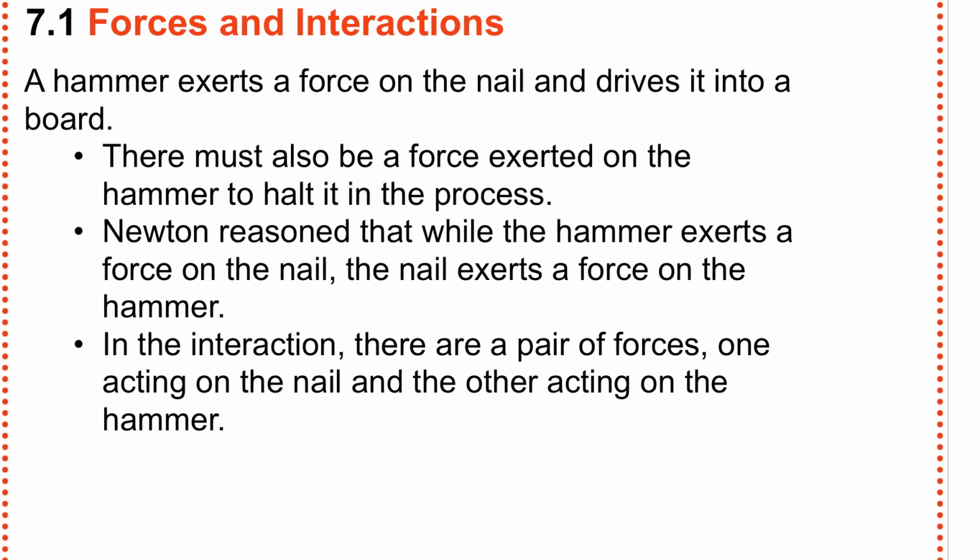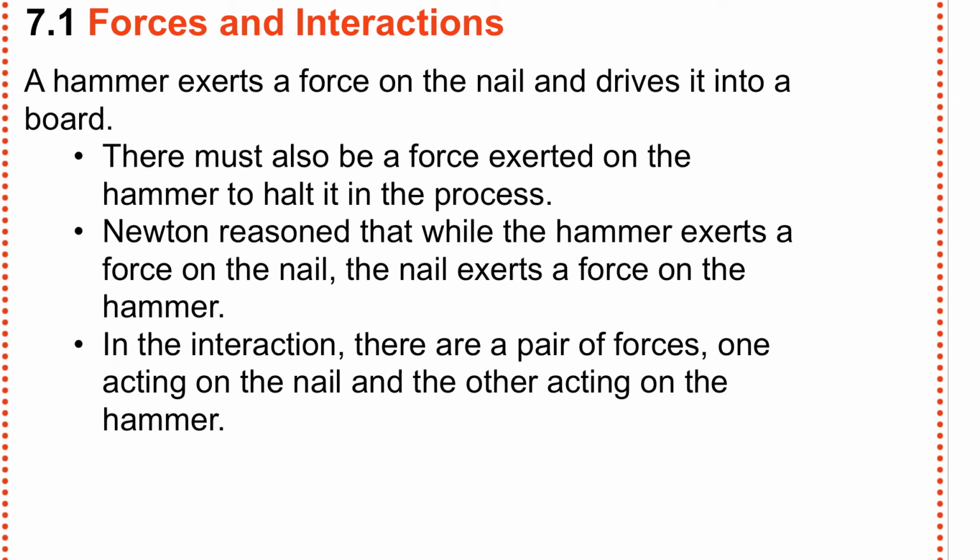So the hammer exerts a force on the nail and drives it into a board, and there is a force exerted on the hammer to halt the process. Otherwise, the hammer would go right through the board and right through the table and right through the ground. There must be some force coming back upon the hammer. So Newton reasoned that the hammer exerts a force on the nail and the nail exerts a force on the hammer.